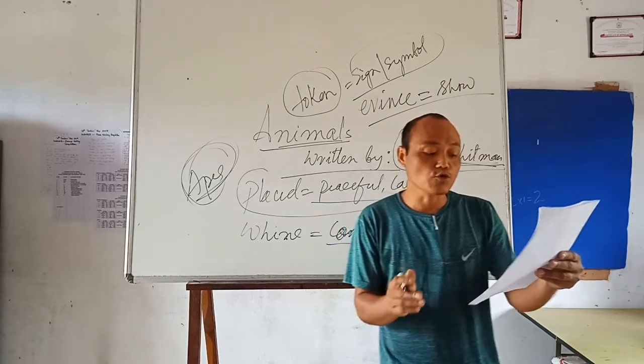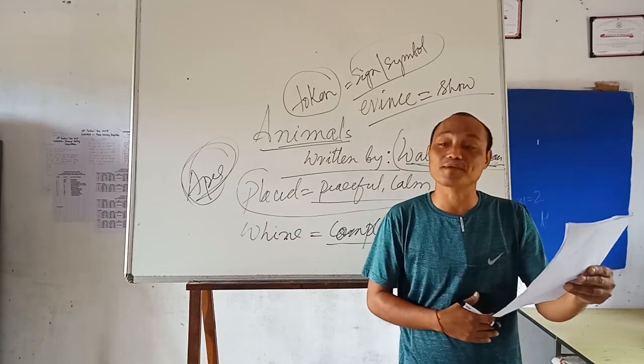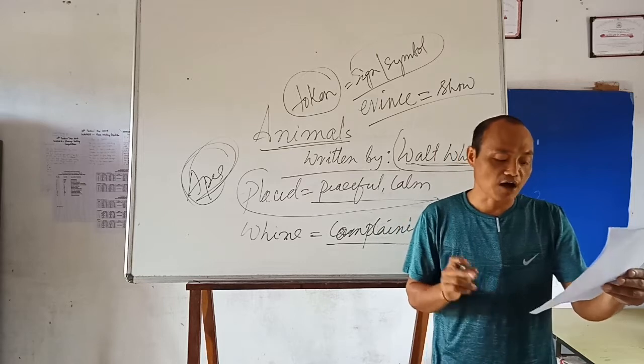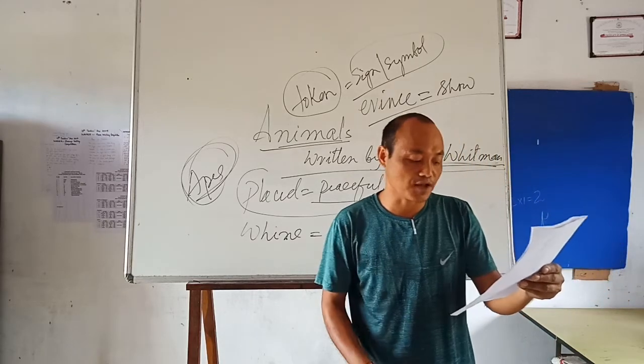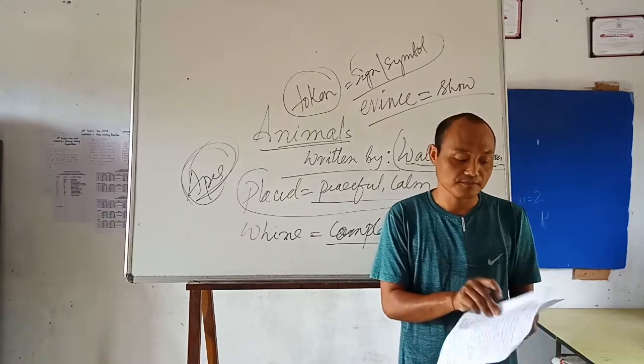Number 5, with whom could the poet live and why? The poet could live with animals as they are so placid and self-contained. 1 mark. Number 6, how do animals accept their condition? 1 mark. They accept their condition without sweat and whine.